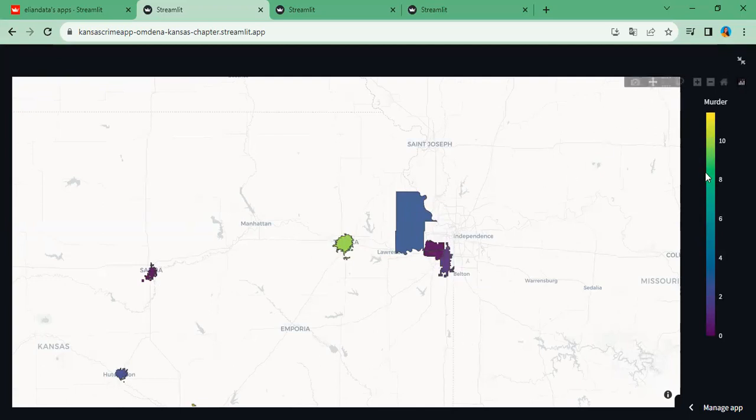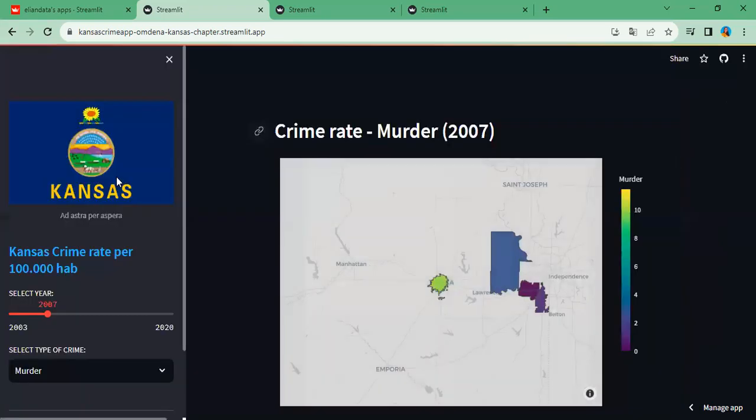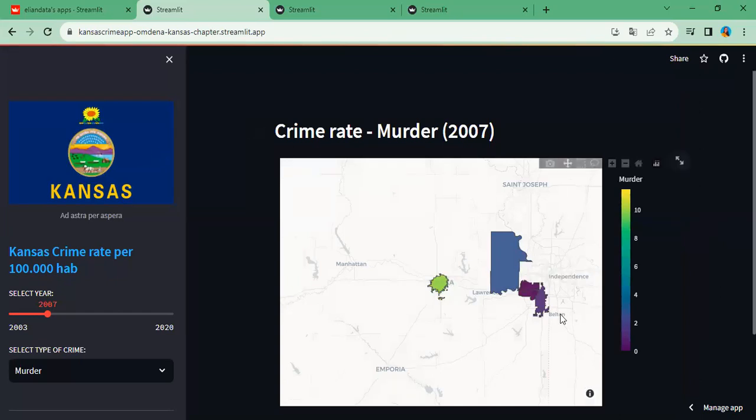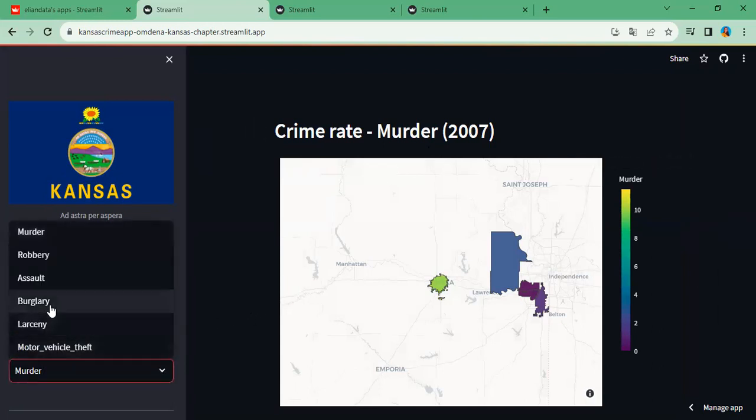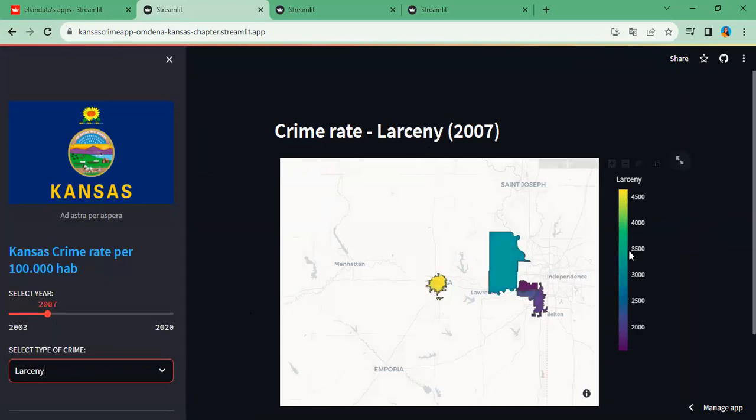And we can see here this legend that we're going to use. We can also select the type of crime. We see now the crime rate for murder in the year 2007, but we can change to burglary, assault, or larceny. And we can see how this changes in every time of the year. This is the first app that we use.